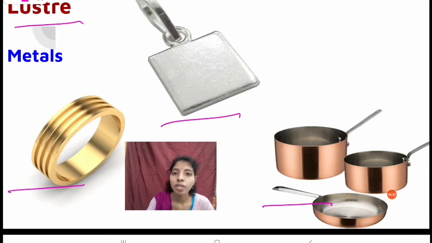The appearance is very shiny, right. So that's why ornaments are coated with gold or silver or this copper, right, because the metals have the shining property on them.